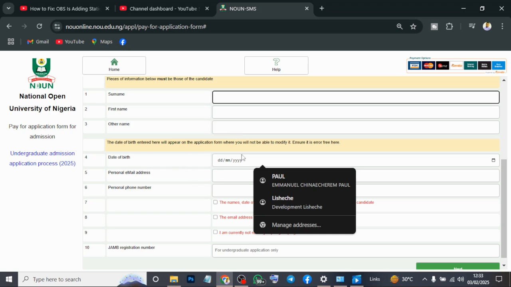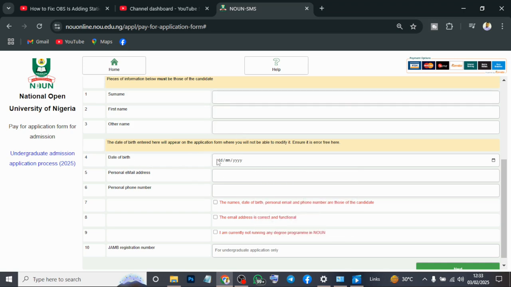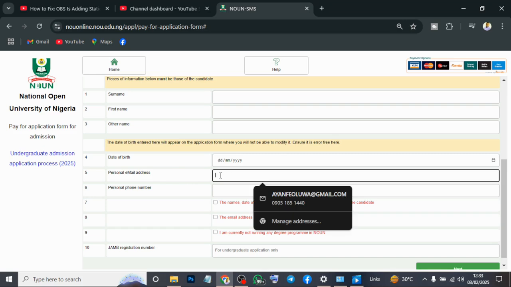Then your date of birth: you must fill in your current date of birth as in your NIN, and the date of birth must be correct in your WAEC. Please don't make a mistake. Another one is the personal email address. This email address is very serious. You must put an email address that is still active, that you can receive OTP or messages on.